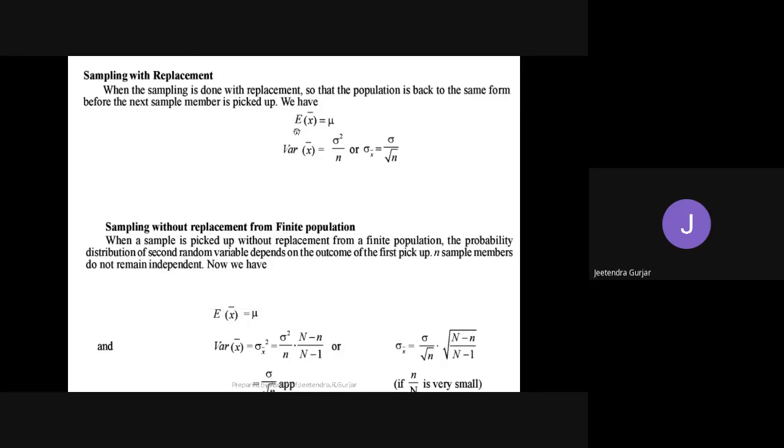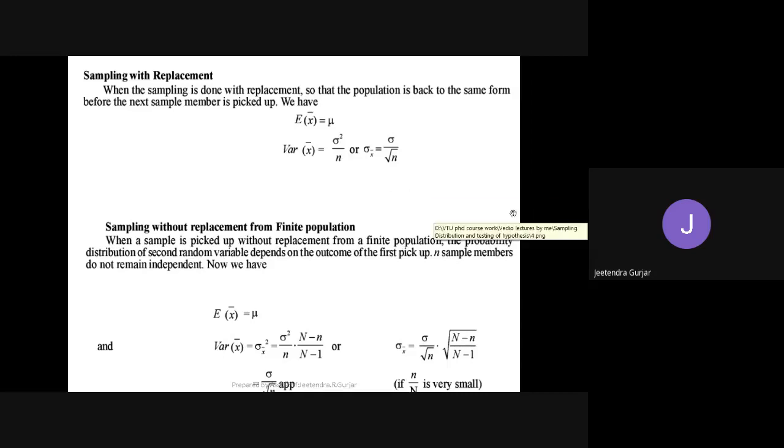So please remember here, this E of x bar is again the mean. We will take this mu, or the variance we are going to take here, the variance of x bar, that will be equal to sigma square upon n. This will be helpful for solving the example. We will again revise these things when we solve the example.